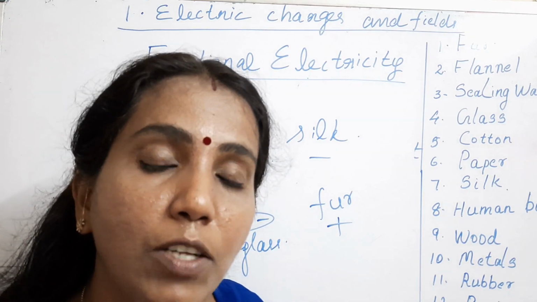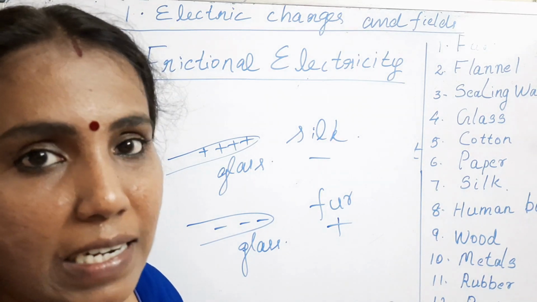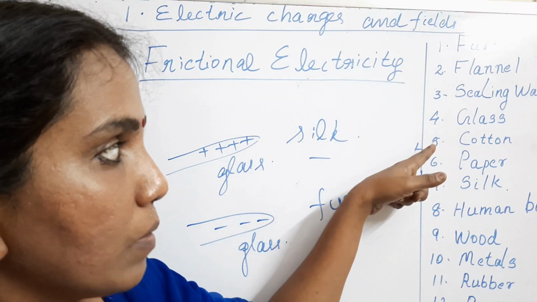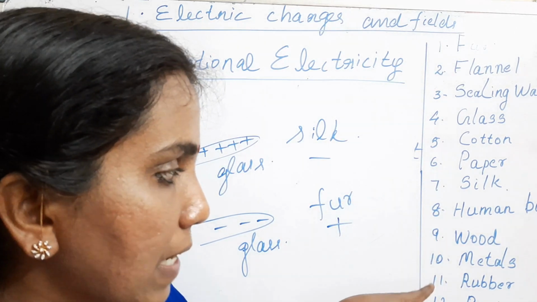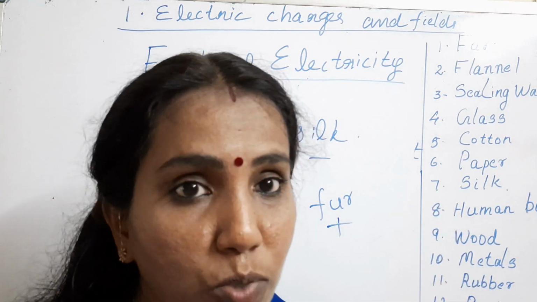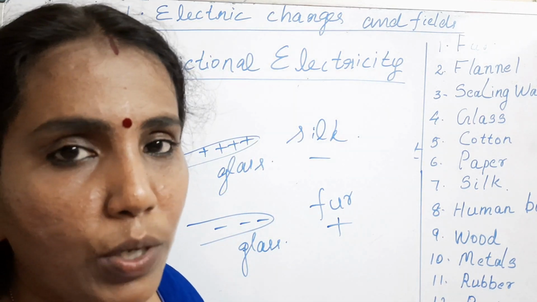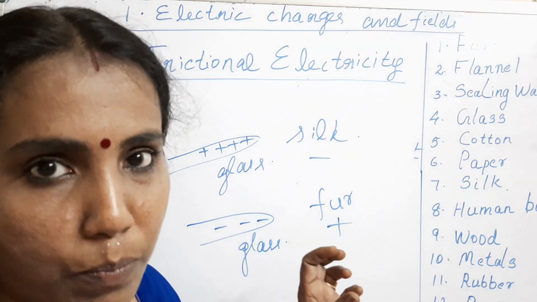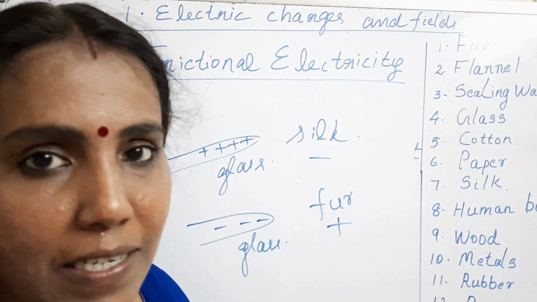So whether the objects get positive or negative charge depends on this series. Fur, flannel, sealing wax, glass, cotton, paper, silk, a human body, wood, metals, rubber, resin, like that it goes. It consists of many objects in that order. But actually that is not of that much importance for us. Just try to understand that the charge gained by a particular object depends on the position of that object in that series.